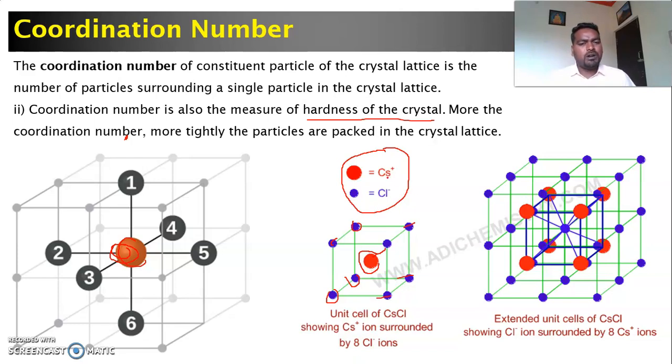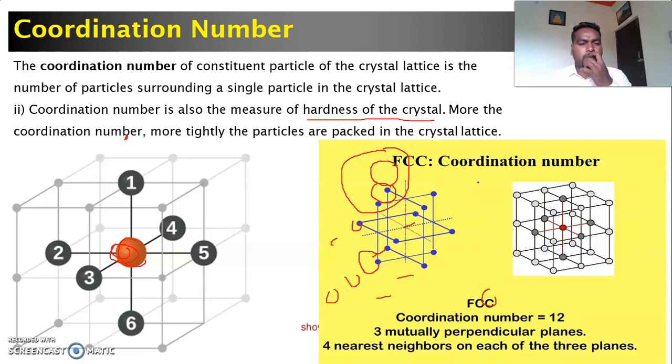Similarly for chloride, the coordination number is also 8. That is, there are 8 nearest neighbors present around this chlorine. So the coordination number with respect to cesium is 8 and with respect to chloride is also 8. In general, the coordination number for a body centered cubic unit cell is 8 with respect to a particular ion, atom or molecule.